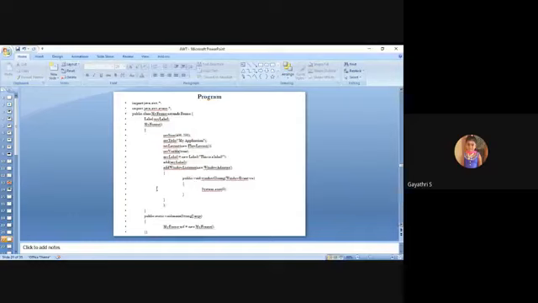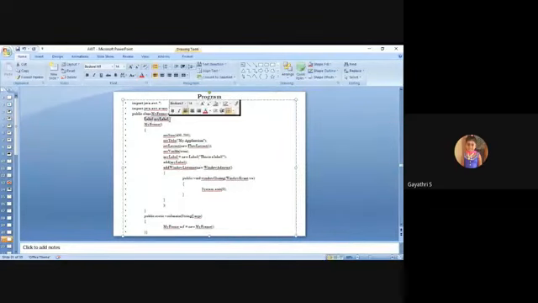Next, a very simple program. Once the PPT is over, I will show you the demonstration. See here, you are creating a frame by using the first technique, that is extending the frame class. Here your user defined class MyFrame extends the Frame class, and you are creating an object for the label.